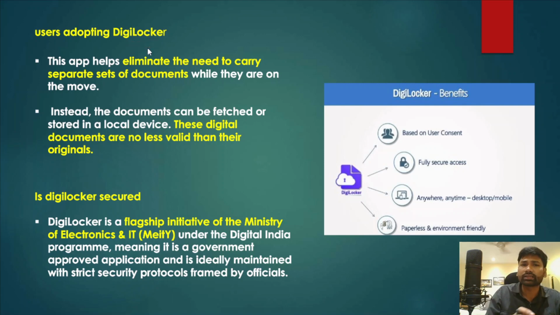Now the question is, is it safer? The government answers this question: DigiLocker is a flagship initiative of the Ministry of Electronics and Information Technology. It was launched under the Digital India program that we have already understood, meaning it is a government-approved application ideally maintained with strict security protocols framed by the officials. So we can say that DigiLocker is a safer way to store all your documents.